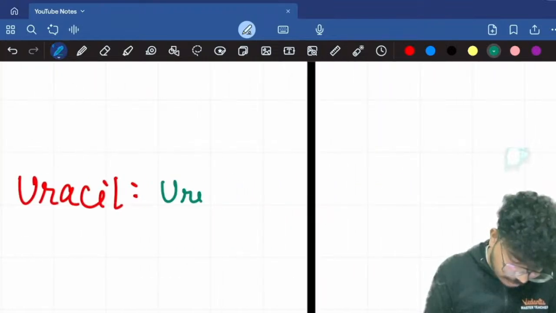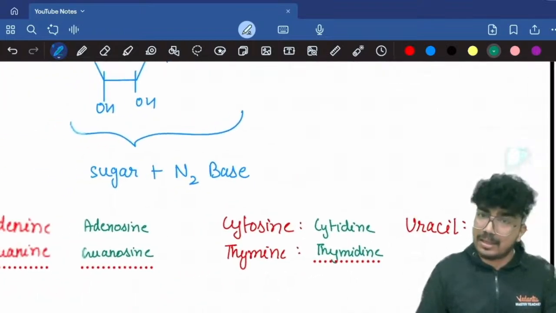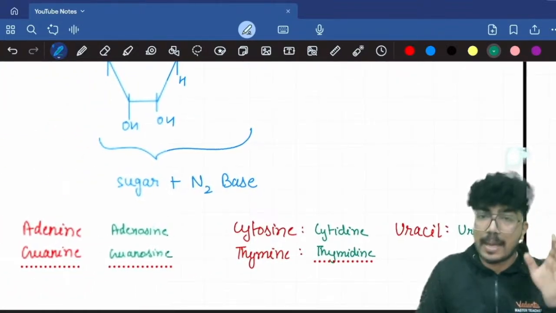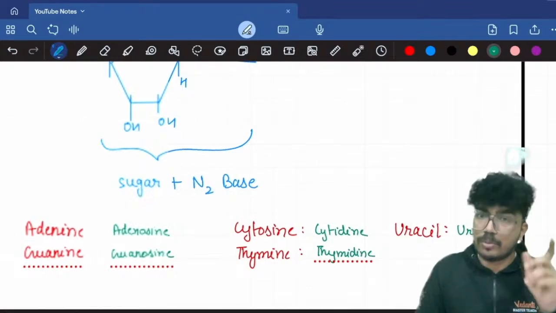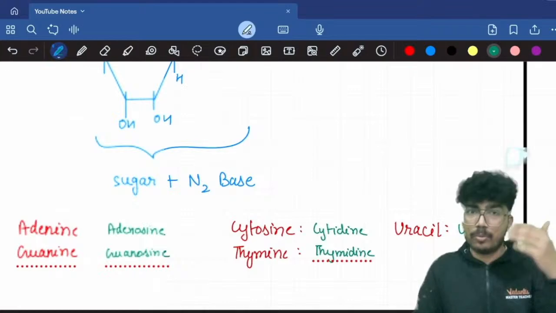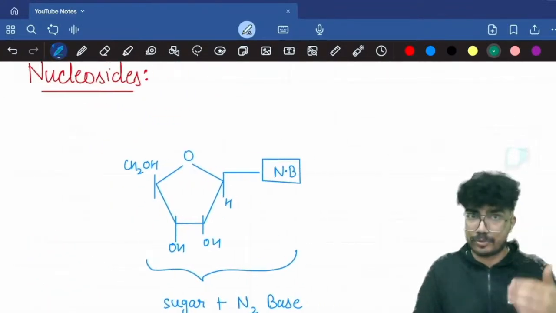When I say adenine, you should know that I'm talking about the nitrogen base. But when I say adenosine, I'm talking about the nucleoside. You will have the nitrogen base, to which the sugar group will be attached.